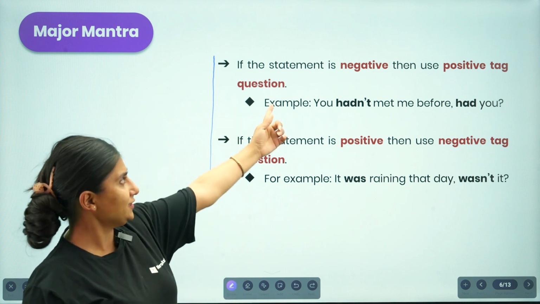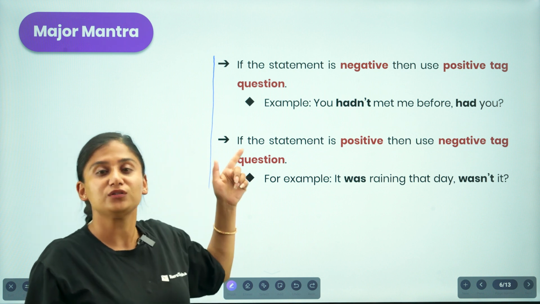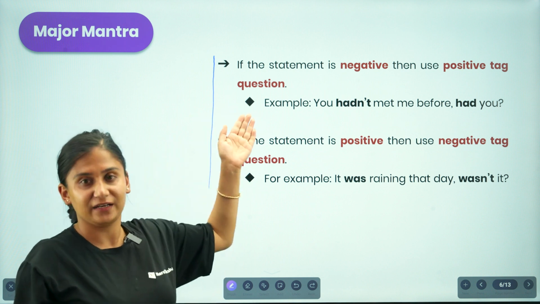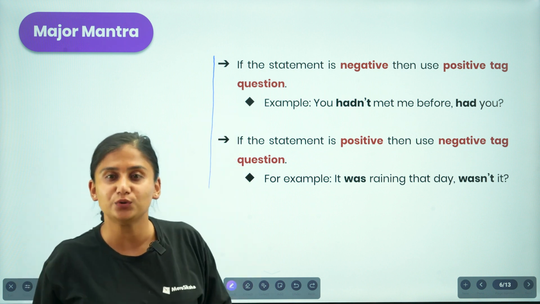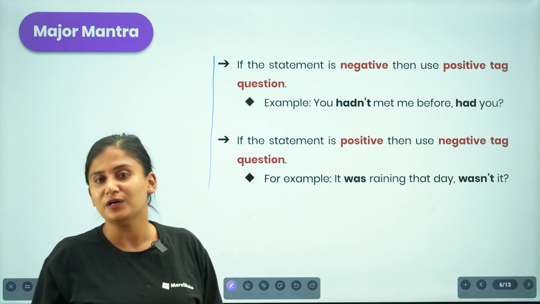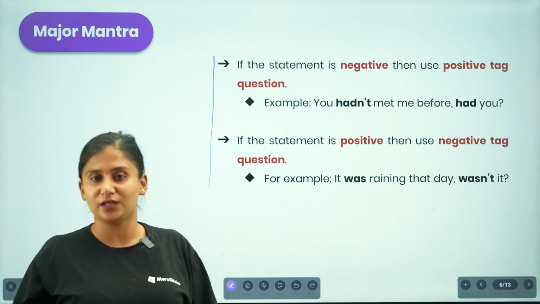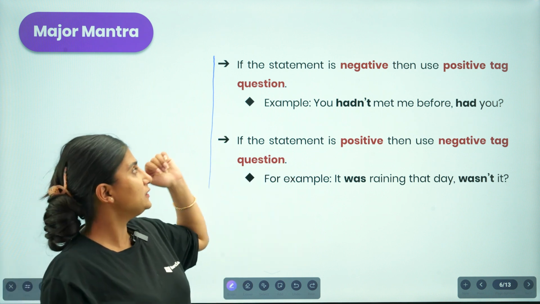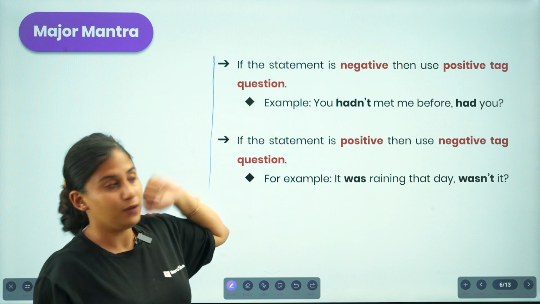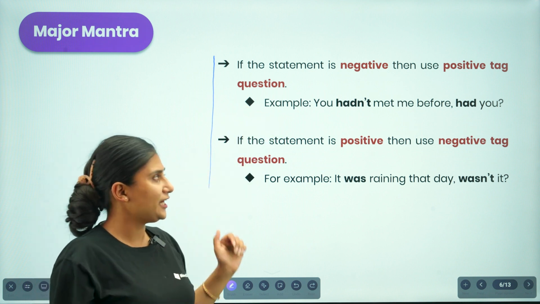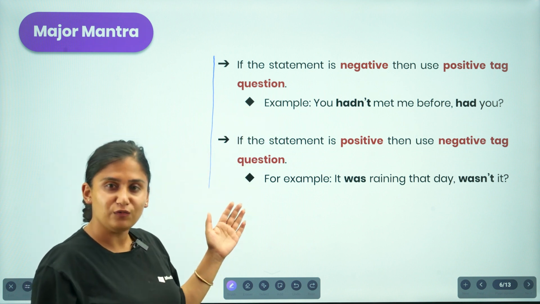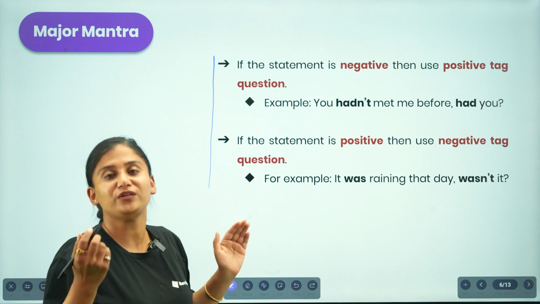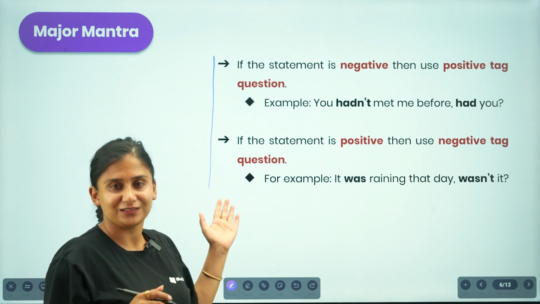This is, if the statement is negative, then you are supposed to use a positive question tag. If the statement provided to you is in a negative form, then the question tag you are supposed to generate for it must be in a positive form. Similarly, if the statement is in a positive form, then the question tag that you are going to generate is supposed to be in a negative form.